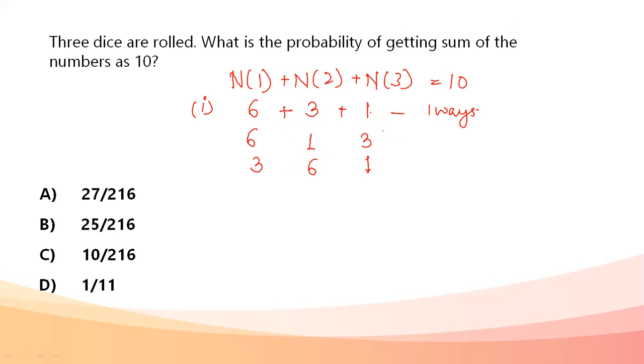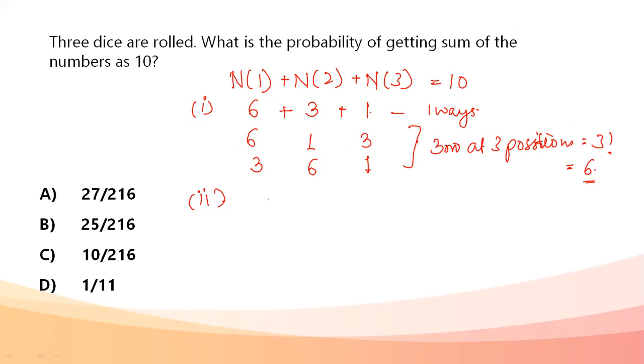When I do all these arrangements, it becomes arranging three numbers at three positions. I know if I need to arrange three numbers at three positions, it is equal to 3 factorial. So 3 factorial is equal to 6. So for 6, 3 and 1, I'll have 6 ways of arranging them.